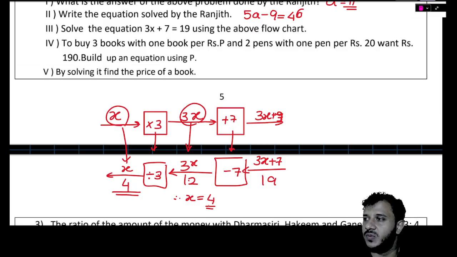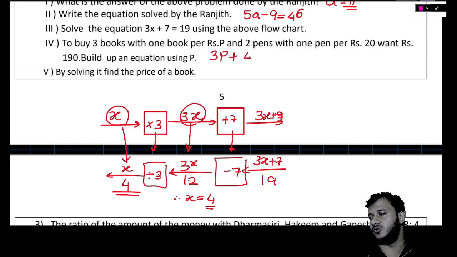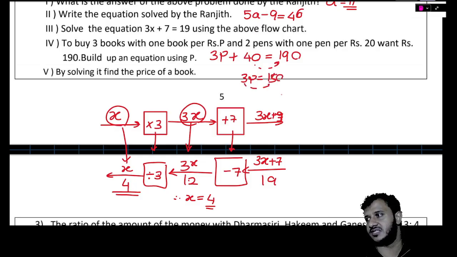To buy 3 books with 1 book per rupees p and 2 pens with 1 pen 20 rupees, it costs 190. Build up an equation. So 3 books plus 2 pens: 3p plus 40 equals 190. Solve and find the price of a book. So plus 40 will come to the other side as a minus 40. 3p equals 150. Multiply by 3 will come to the other side as a divide by 3. And 150 divided by 3, that's 50.